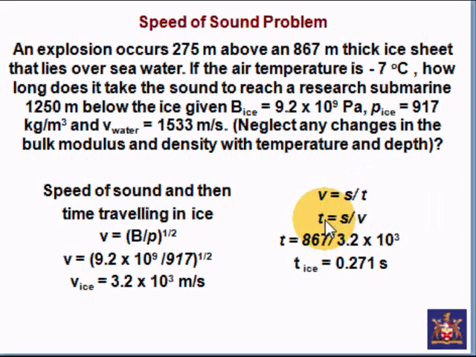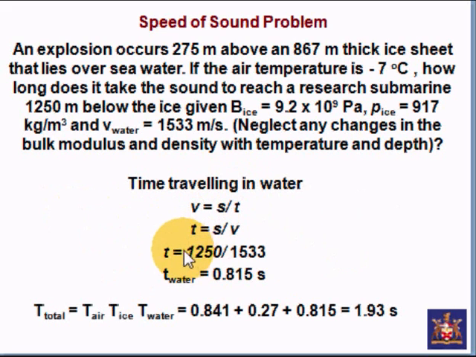Time goes to the left, and we switch everything else to the right, so we end up with S over V, distance over velocity, which is 867. That's the depth of the ice, an 867 meter thick ice sheet, and we divide by the velocity, which we just worked out on the left here, and we plug and chug again. We get the time in ice. The amount of time that the sound passes through the ice is 0.271 seconds, pretty quick.